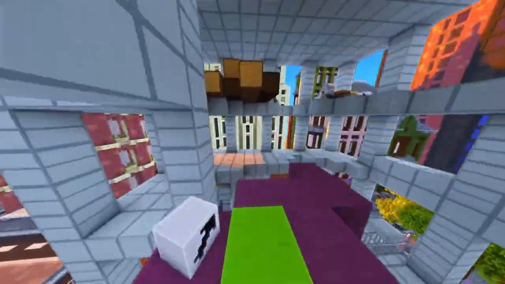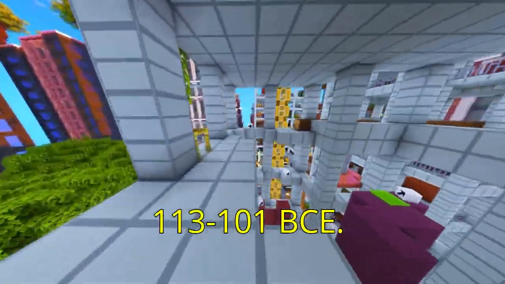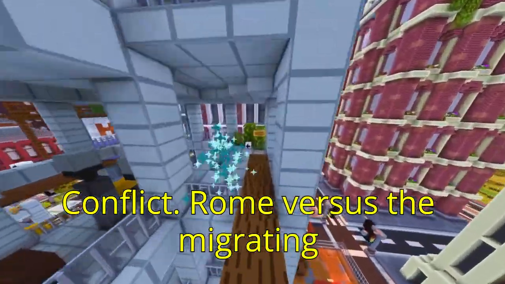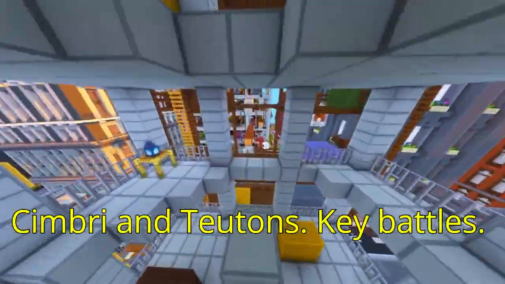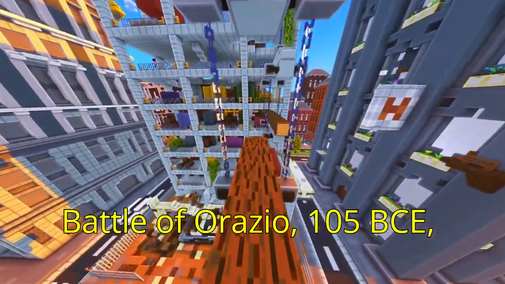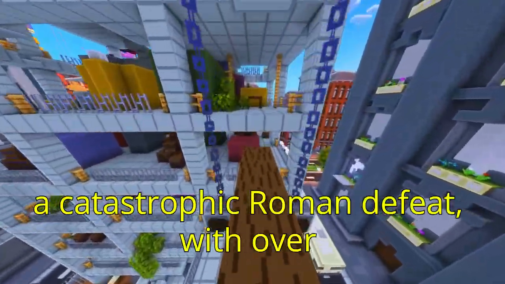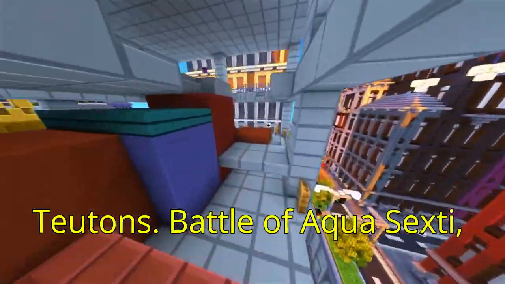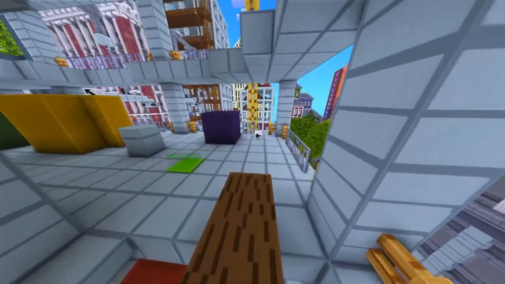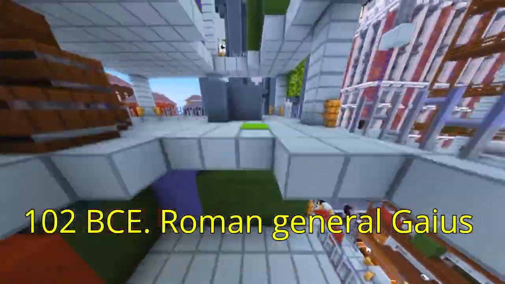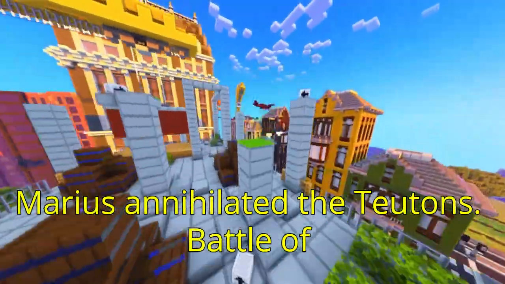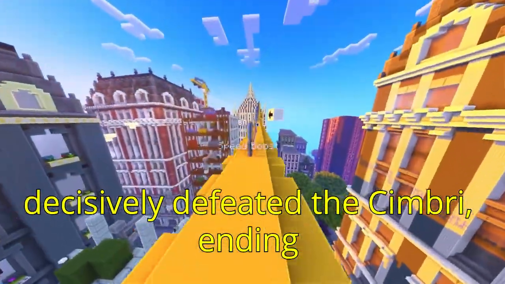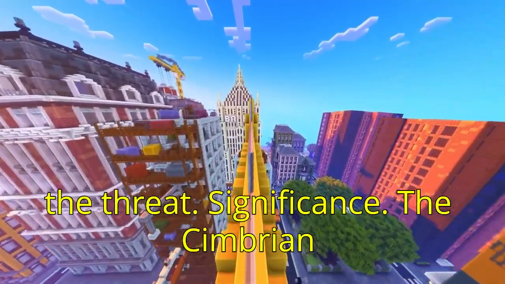1. The Cimbrian War, 113 to 101 BCE. Conflict: Rome versus the migrating Cimbri and Teutons. Key battles: Battle of Arausio, 105 BCE, a catastrophic Roman defeat, with over 80,000 soldiers killed by the Cimbri and Teutons. Battle of Aquae Sextiae, 102 BCE, Roman general Gaius Marius annihilated the Teutons. Battle of Vercellae, 101 BCE, Marius decisively defeated the Cimbri, ending the threat.